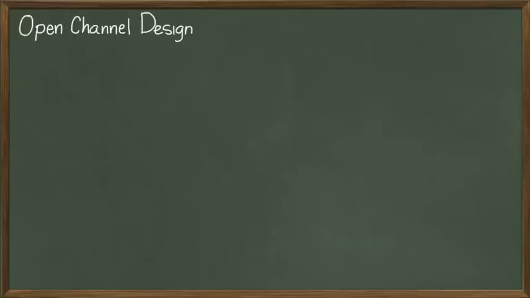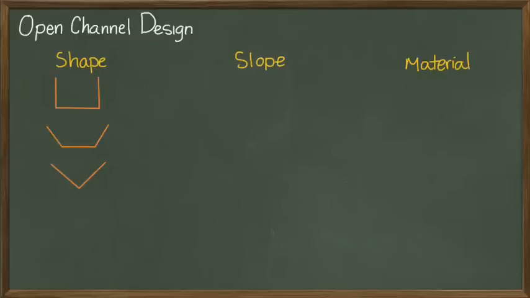In open channel engineering, the simplest aspects of design can be summarized into three choices the engineer must make: shape, slope, and material. When we talk about installing a new flood diversion channel or other sewer facility, we must first decide the shape of the channel, or more precisely, the shape of the channel in section view. The three most obvious choices before you are the rectangular, trapezoidal, and triangular or V-ditch shapes.